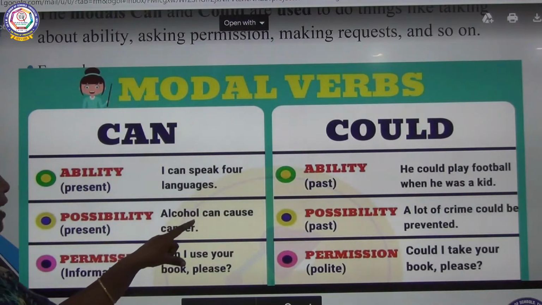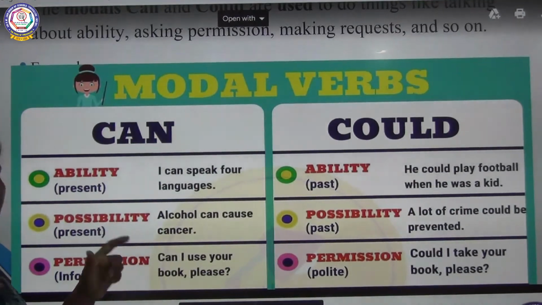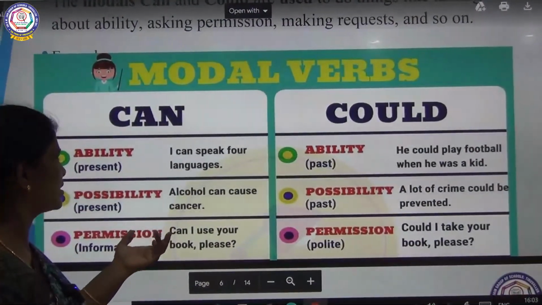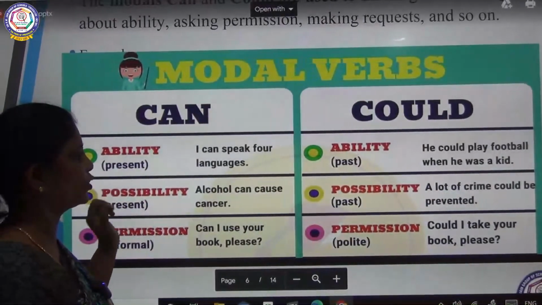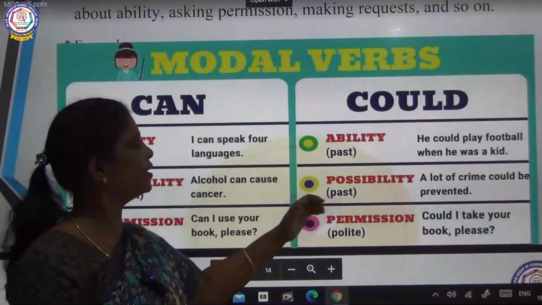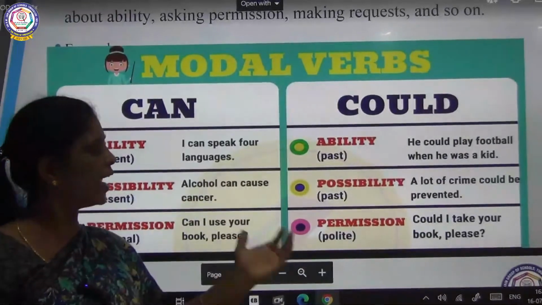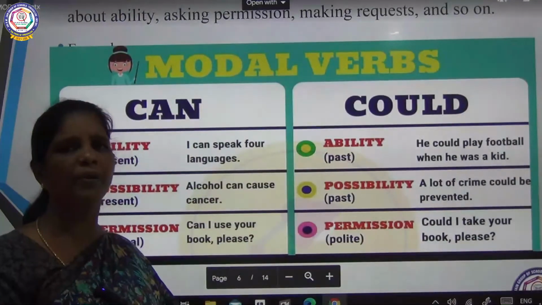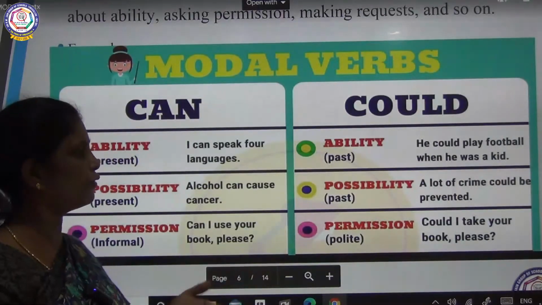Possibility: alcohol can cause cancer. So if you consume alcohol, you can get cancer. So it causes cancer. It is in present tense, some possibility. And here the possibility of could: a lot of crime could be prevented. If you are taking some steps, you could prevent a lot of crimes.